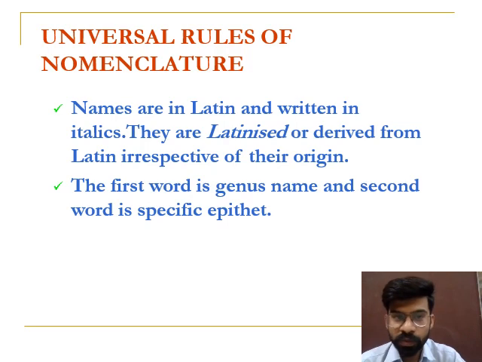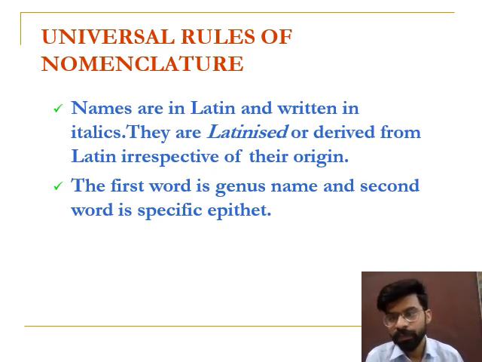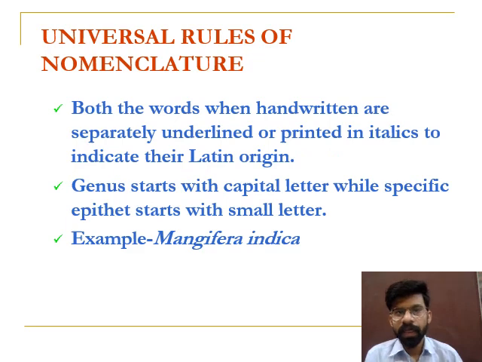So these are some universal rules of nomenclature. First, the name should be in Latin. Why is Latin used? Because Latin is a dead language, so it does not change with changing time. And when it is printed, it is printed in a specific font, italics. Next, the first word is the genus name and the second word is the specific epithet. Next, both the words when handwritten are separately underlined, or printed in italics, as already covered.